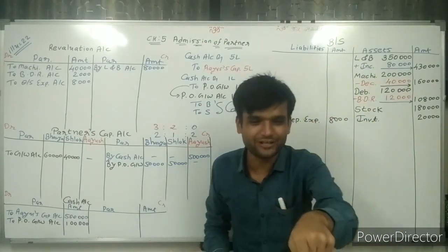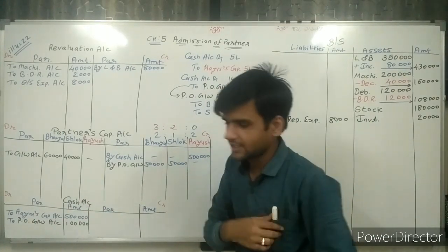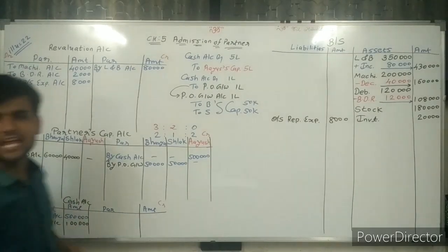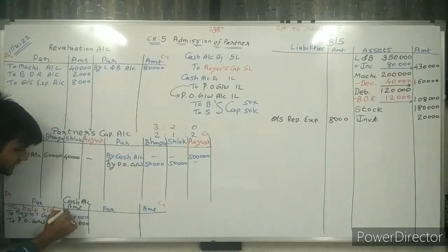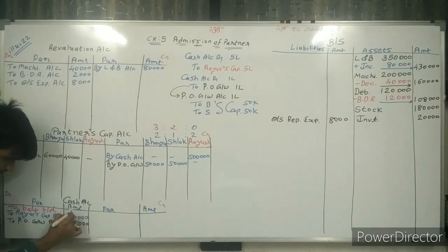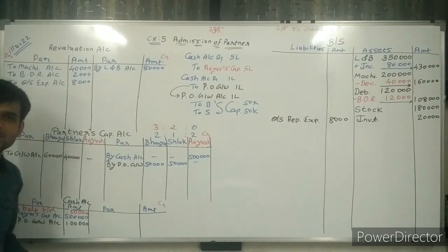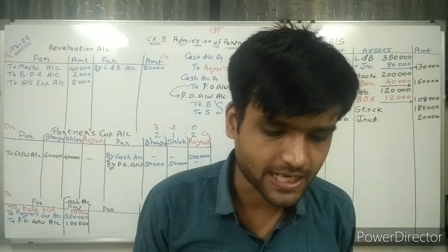Cash and bank, sir. Cash and bank balance is there, and here we have the cash and bank account. So here in the cash and bank account we are writing balance b/d. How much cash and bank balance is given? 50,000 rupees. So I am writing here balance b/d 50,000 rupees.